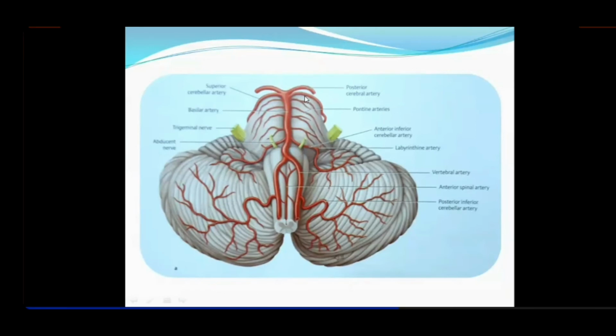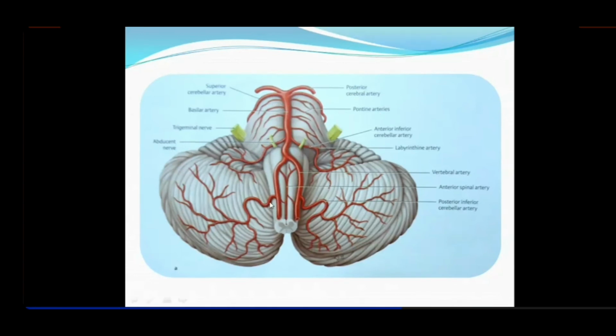Then the terminal branch of the basilar artery is called the posterior cerebral artery. So the posterior cerebral artery will be a major blood supply for the midbrain, as well as when it winds behind the crus cerebri, and it runs on the inferior surface of the cerebral hemispheres. So it's a major supply for the inferior surface of the cerebral hemisphere, and it's a major supply of the midbrain. That is about the posterior cerebral artery.